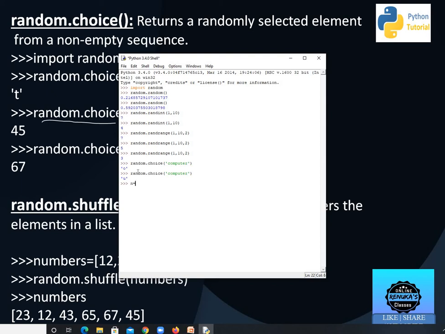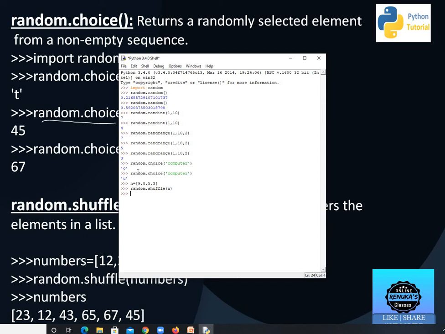Now I am taking one list with 3 values, 4 values, any number of values I can take. N is the list, and now I am shuffling this list. random.shuffle, and in the brackets N. So it is shuffled.